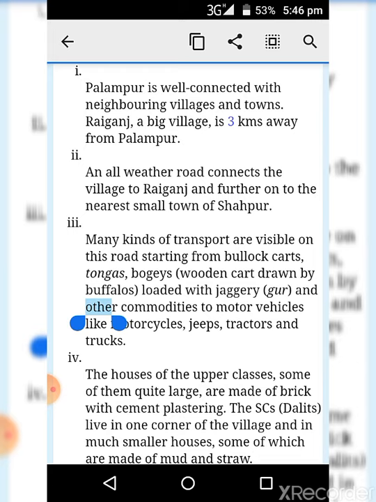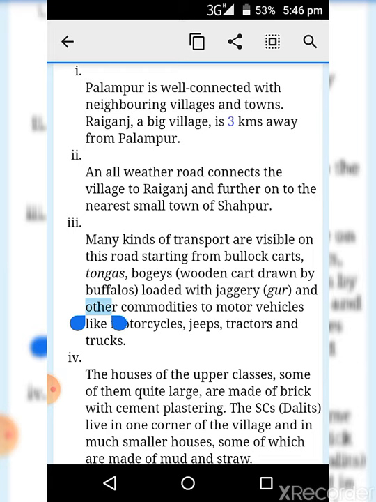Now let's discuss the types of houses which are there in village Palampur. The houses of the upper class, some of them are quite large and they are made of cement and brick plastering. That is, how did I make you learn this? There are 2 types of houses, kacha houses and pakka houses.